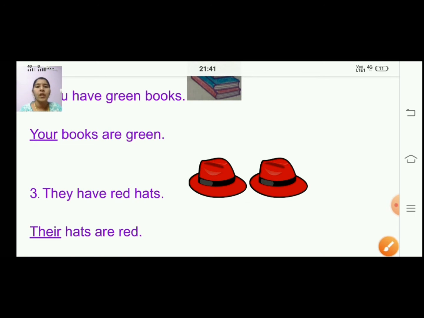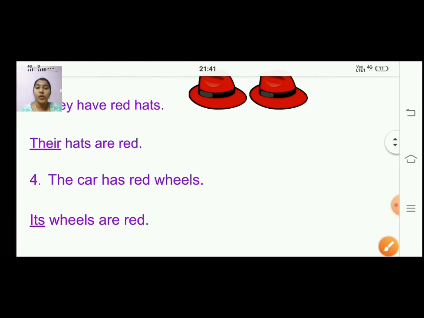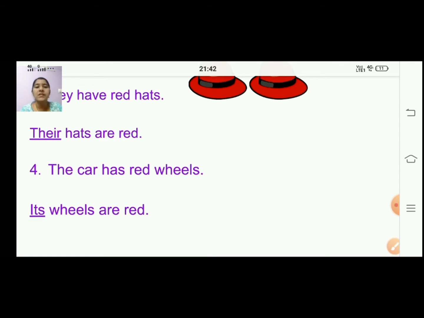Okay, children. The next one. The car has red wheels. So its wheels are red. Its wheels are red because the car is a thing. So we are saying its. Its wheels are red. The car has red wheels. So you can say its wheels are red. Both ways you can say this is correct.